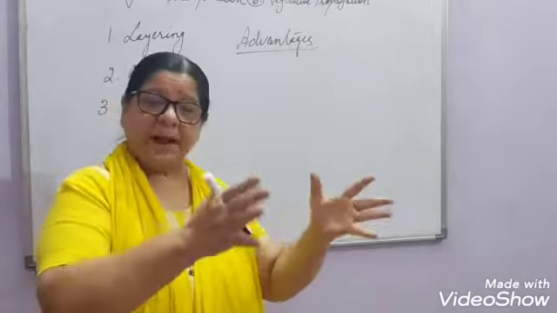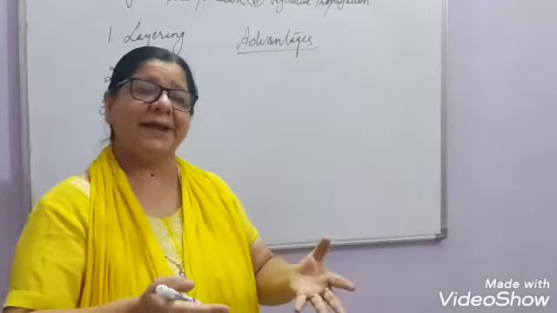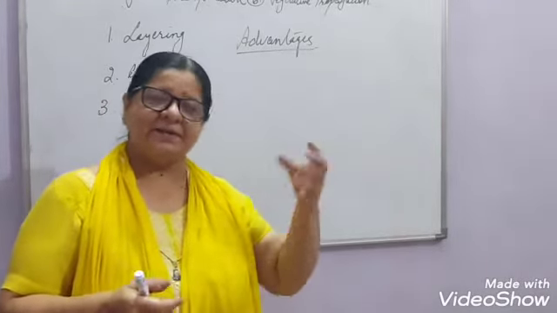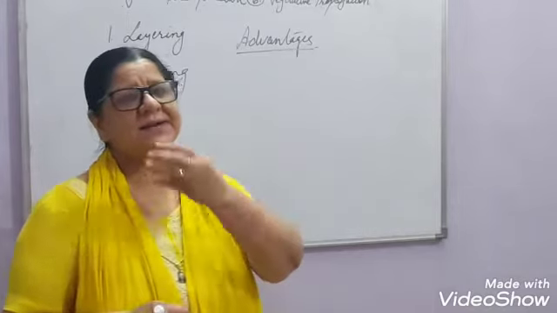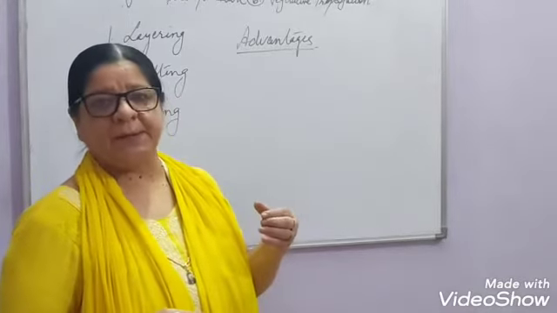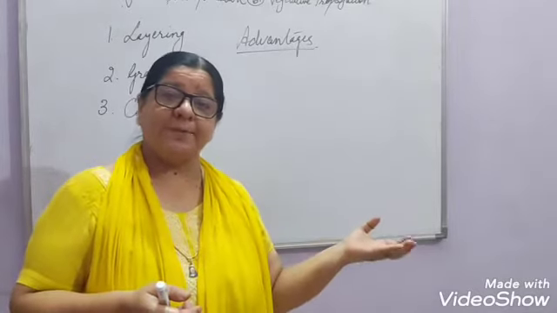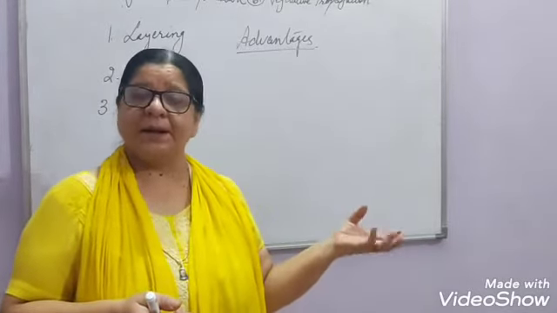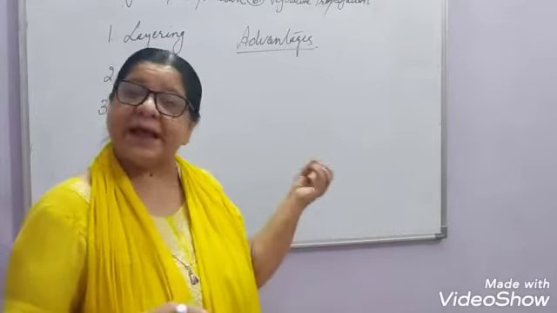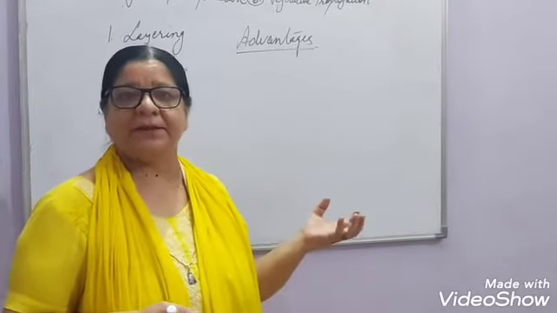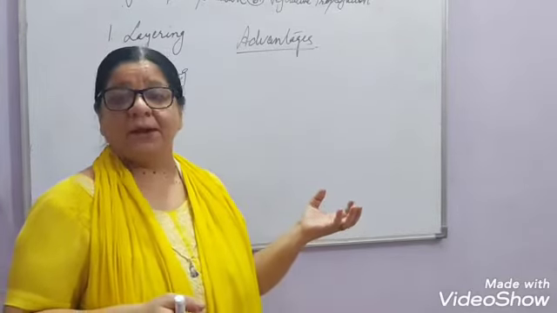Then the new plants which we get are genetically exactly the same as the parent plant. Then the plants which cannot be grown by seeds, orange, banana, etc., they can be grown by this method, right?